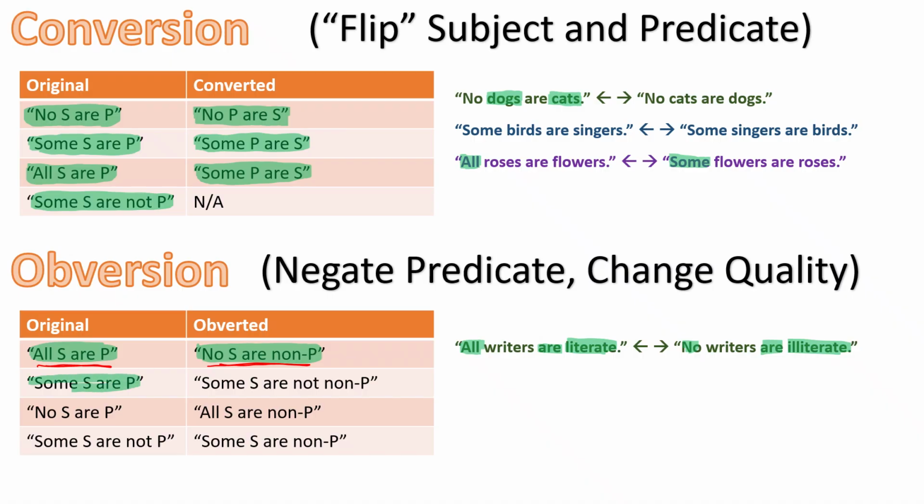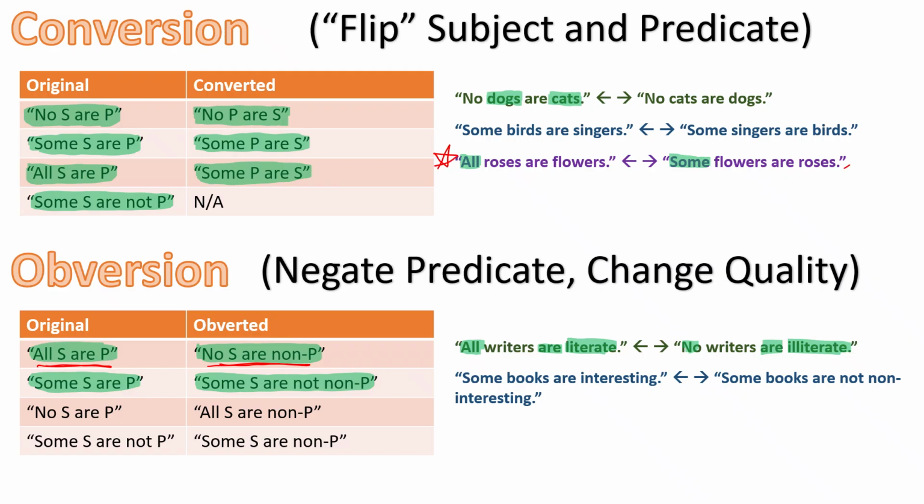Consider Some S are P. Well, that could be obverted to Some S are not non-P. For example, Some books are interesting. If we obvert that, we get Some books are not non-interesting. Be careful with the double negation, that can throw us off. But we do have a logical equivalency here. Note, if we go back to conversion, this proposition and this proposition are not logically equivalent, whereas this and this are logically equivalent.